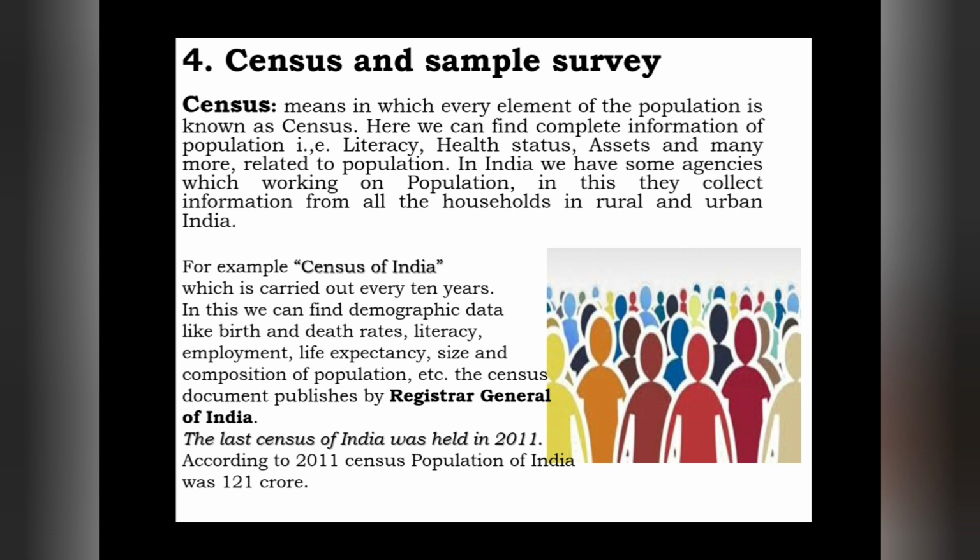Census survey is a method where we collect each and every piece of information of the population. I repeat, a census survey is a method where we collect each and every element or piece of information of the population. For example, literacy, health status, assets, life expectancy, and size and composition of the population. This is what we see in a census survey.